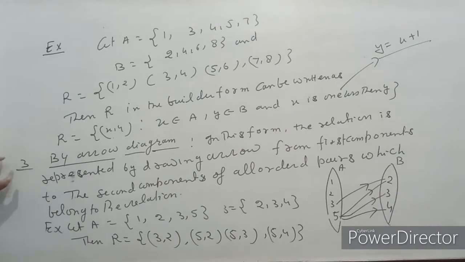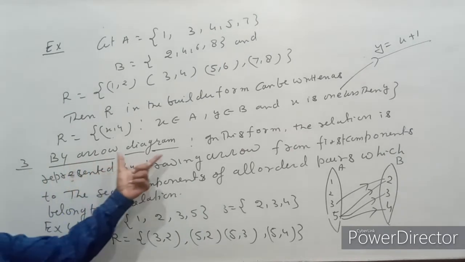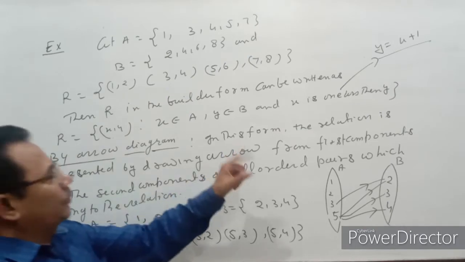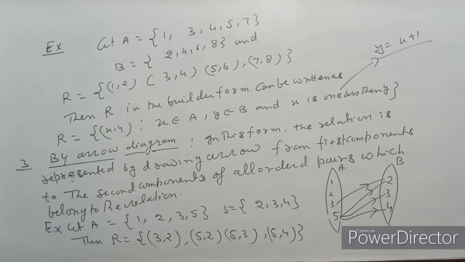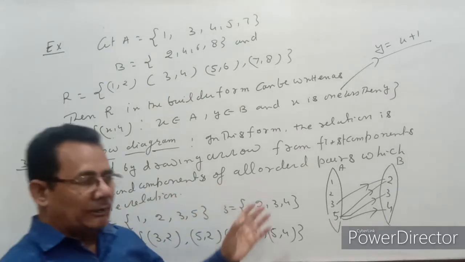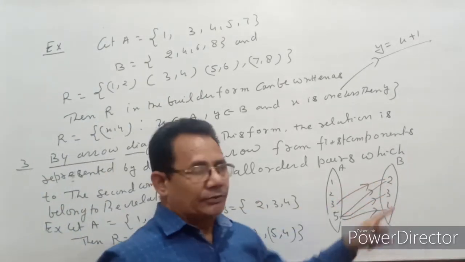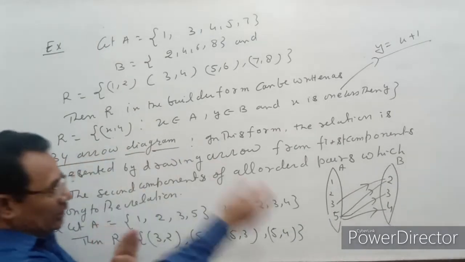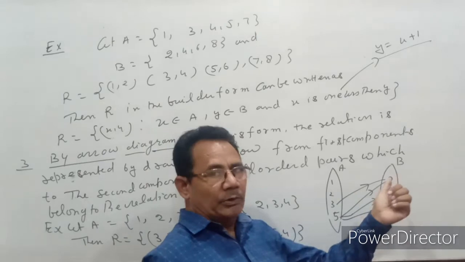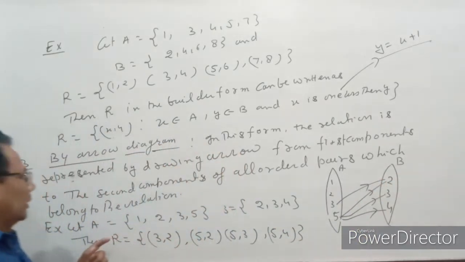Now the third form to represent a relation is with the help of an arrow diagram. In this form the relation is represented by drawing an arrow from the first component to the second component, because the first component is related to the second component of the ordered pair.